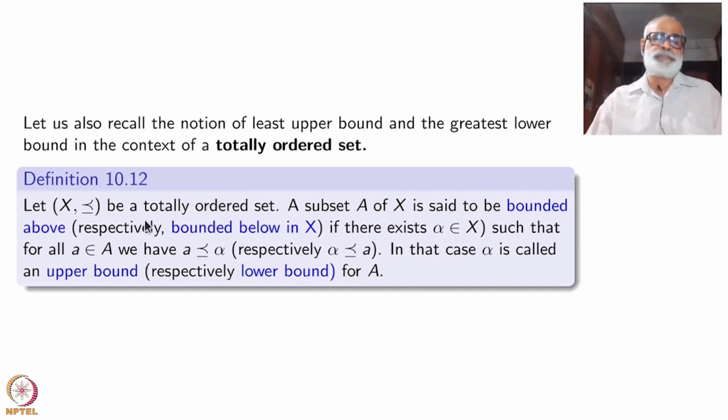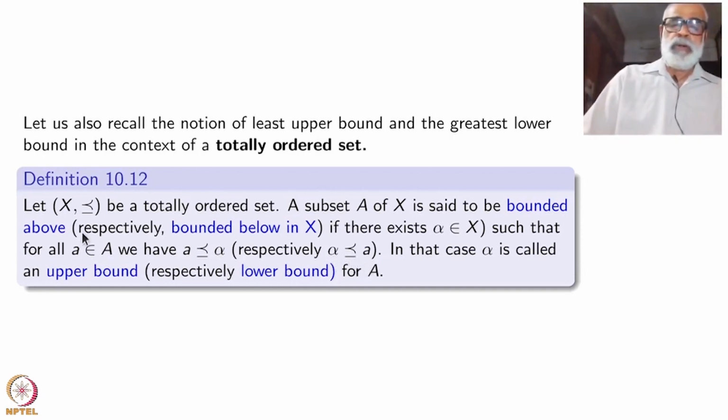Emphasis is on that. So start with any totally ordered set. A subset A is said to be bounded above, or respectively bounded below, if there exists alpha belonging to X such that for all a inside A, we have a is less than or equal to alpha, or the other way around, alpha is less than or equal to a.